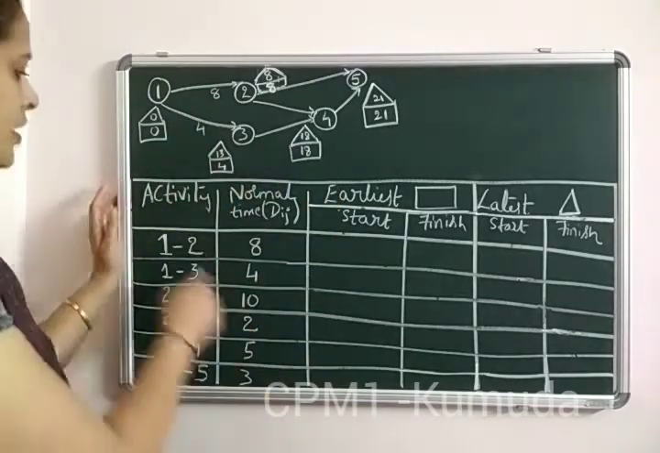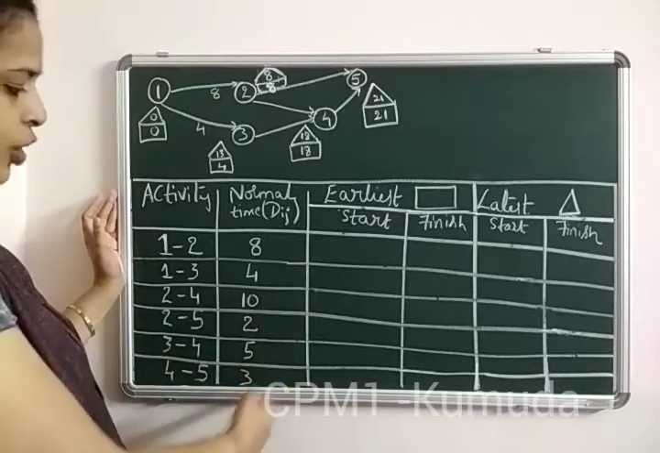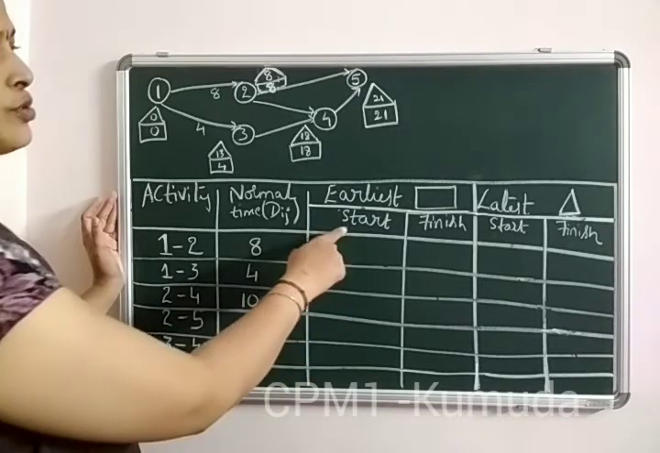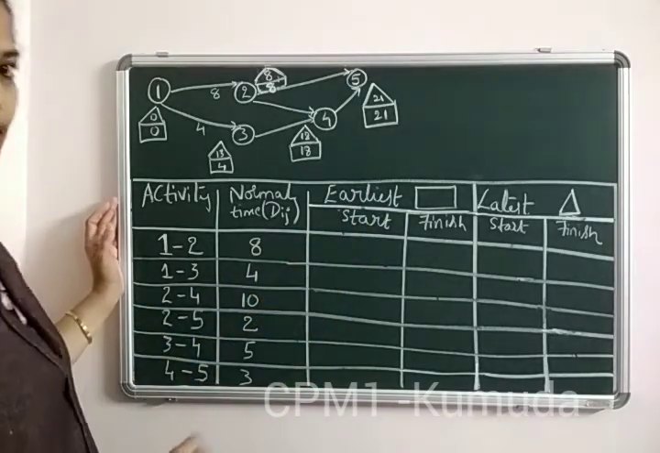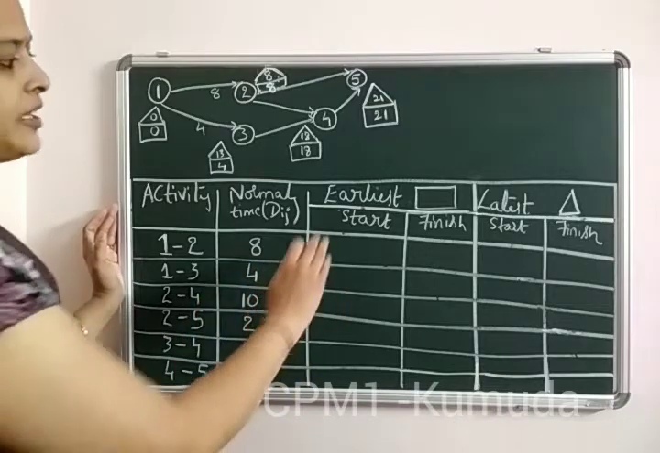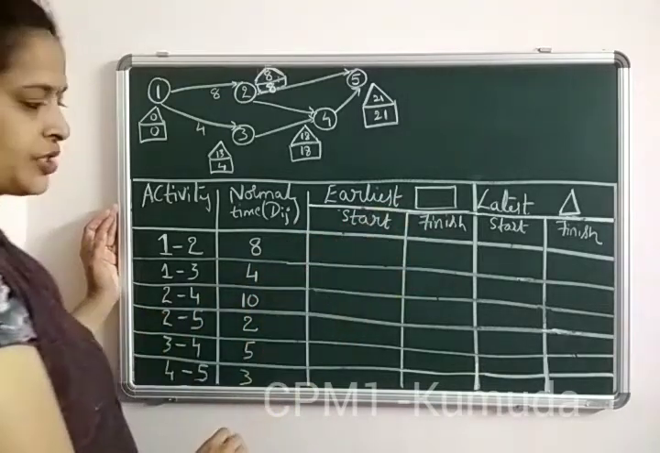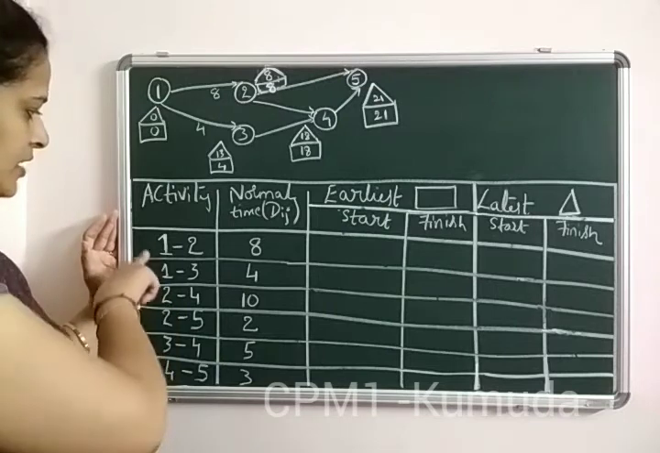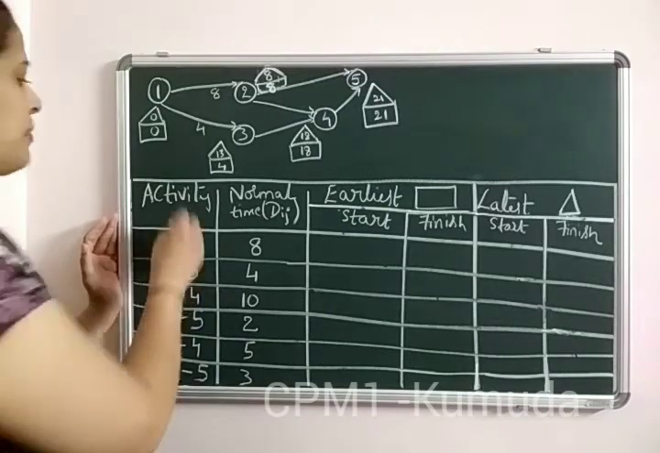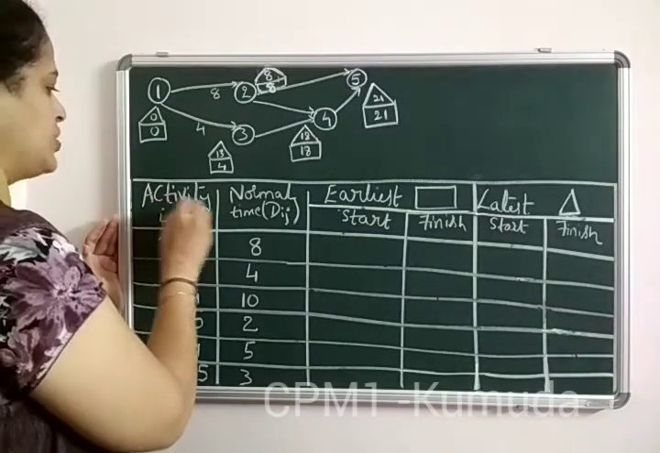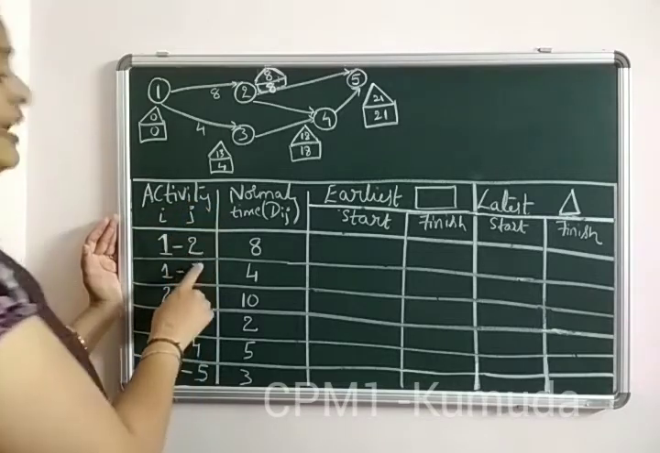And how do we do that? Since the activity is given to us and the normal time is also given to us, we are supposed to start with earliest values. It has two partitions, that is called start and finish. Now we can see that the activity is given from 1 to 2. So that means it is represented as I and J, which is the starting of the event and ending of the event.